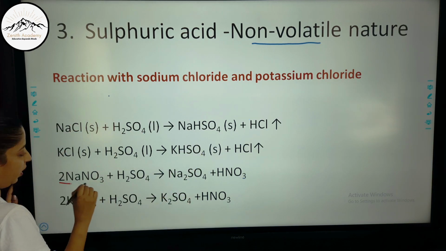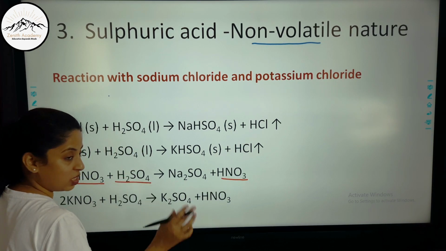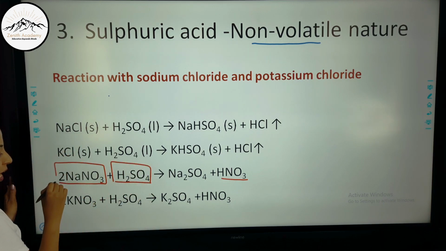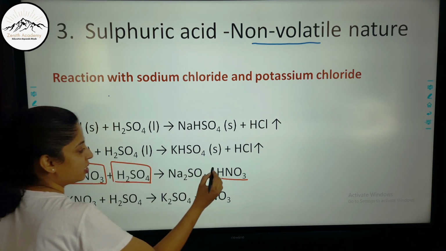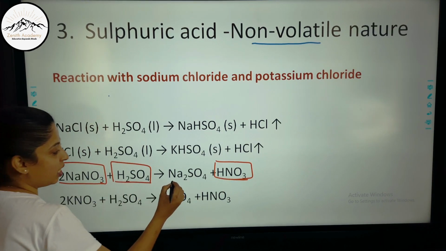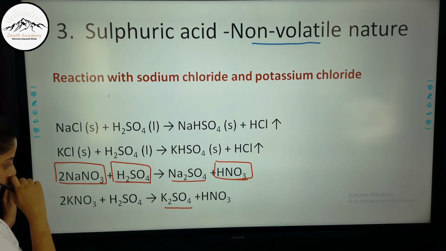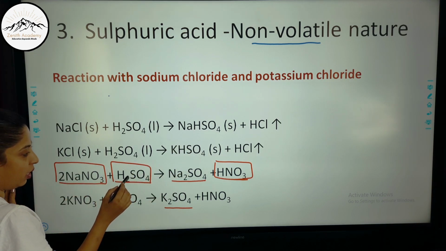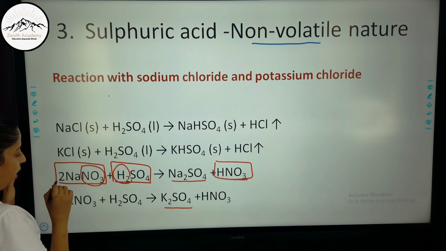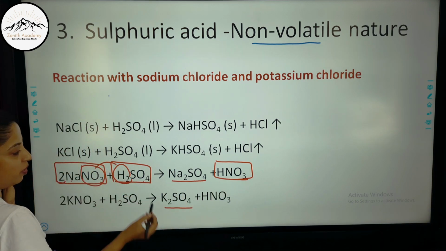Now coming on to nitrate. This is nitric acid, more volatile. This is sulfuric acid, less volatile. So when a less volatile acid reacts with a salt of a more volatile acid, it will replace that acid from its salt. But here you will see that sodium sulfate and potassium sulfate are formed and not bisulfate as here, because here both the hydrogens react with nitrate. There are two nitrates, so HNO3 and sodium sulfate are formed.